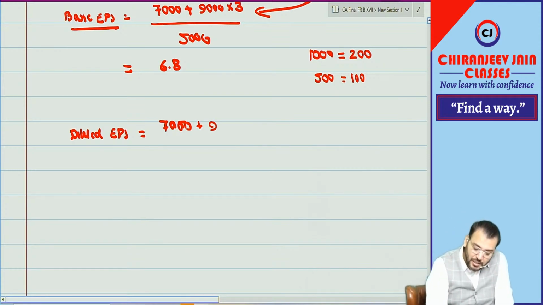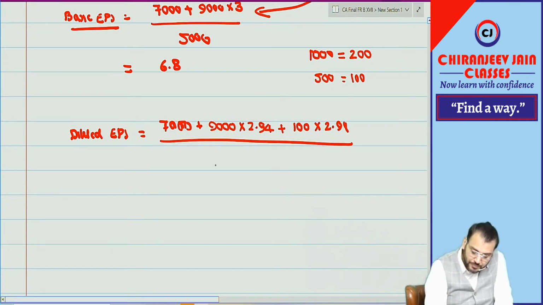So 9,000 is the ordinary equity shares held, into 2.94, plus 100 into 2.94. And the number of ordinary shares remains the same, that is 5,000. Correct?